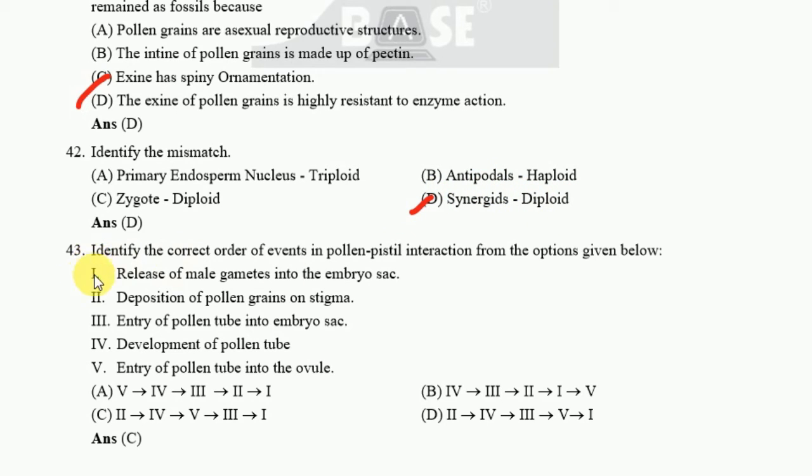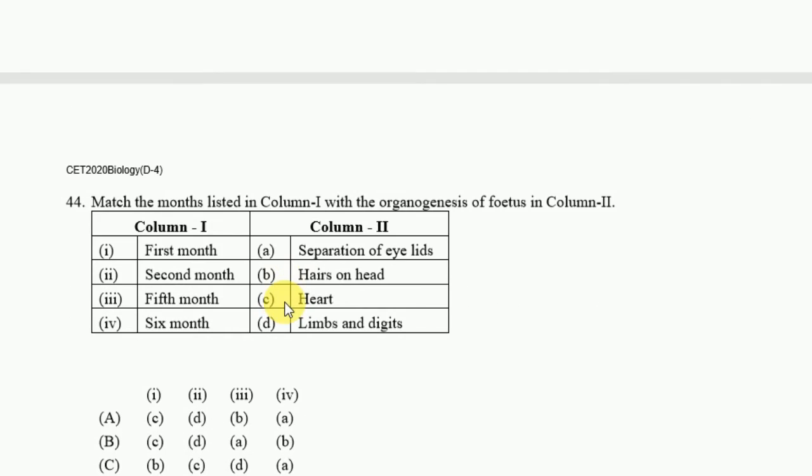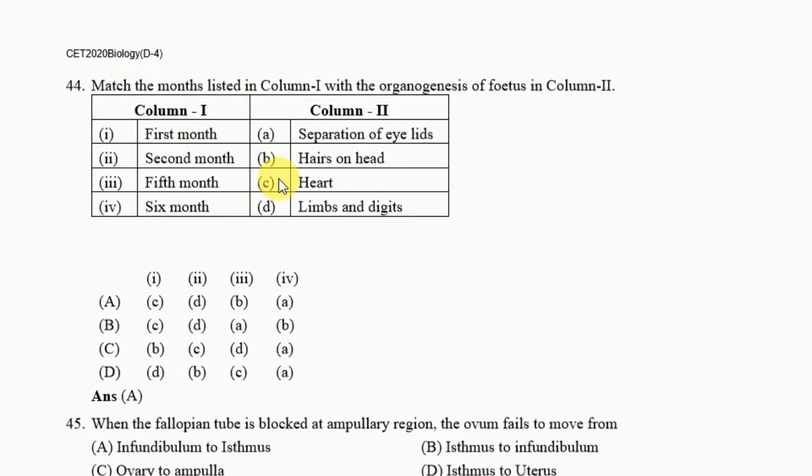Okay. Next, identify the correct order of events in the pollen-pistil interaction from the options given below. For this one, the correct answer is C. Okay. Next one, match the month listed in column 1 with the organogenesis of fetus in column 2. Okay. For this one, the correct answer is option A.